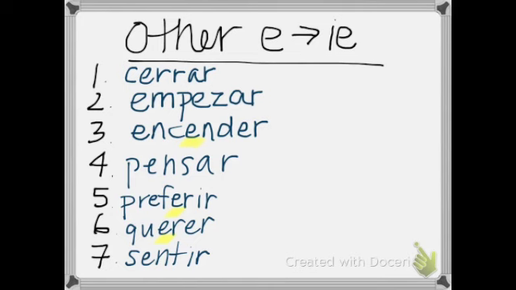Okay, the next set are the stem changing E to I, and these are almost exactly the same as the stem changing E to IE, except instead of changing the E to IE, you just change it to an I. Follows the same format here, where you're going to see the stem change in all of the forms except the nosotros and the vosotros. See if you can try and conjugate the rest of this one, and pause it right now and then check your answers. I'm going to put them up. Okay, there they are. Check to make sure that you only stem changed the ones that are inside of the boot. Here you can see the E has changed to the I, and then for the rest of them we have left it how it is.